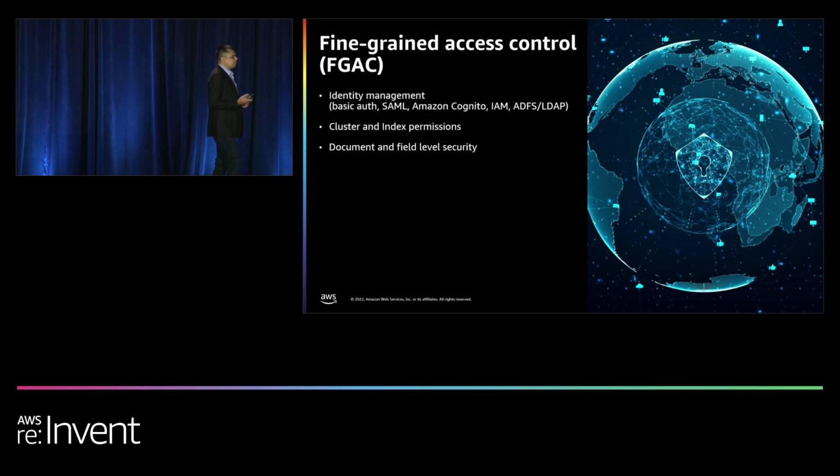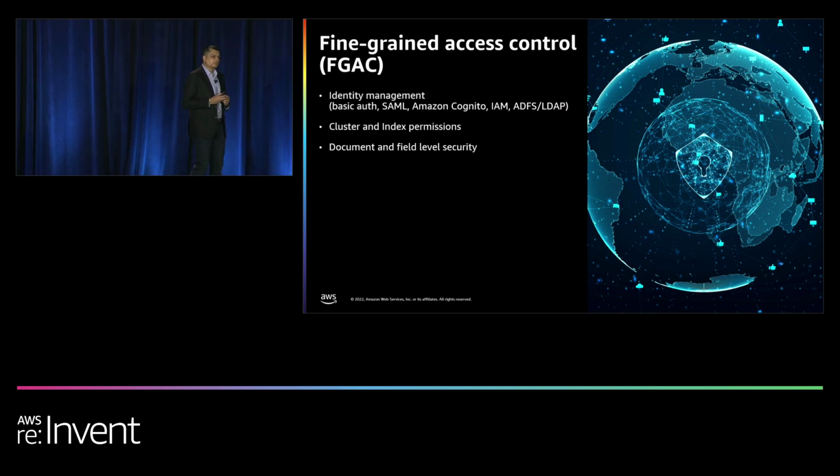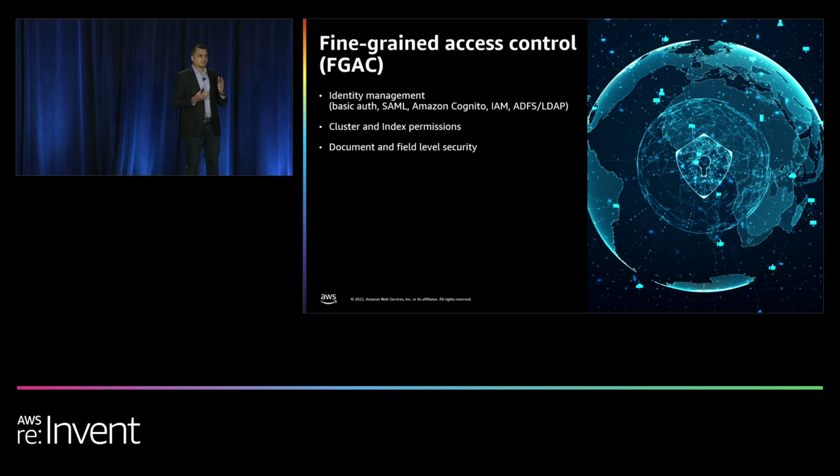We also have document-level and field-level security. So within an index, there are many different documents. You can have defined policies where you can say, if a user tries to query an index, only show the documents where the user field matches the user ID of the user querying it, right? So you can have dynamic attributes, as well as static attributes, like only show this user fields that match a specific value.